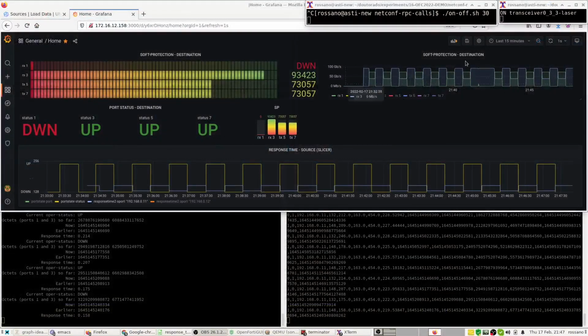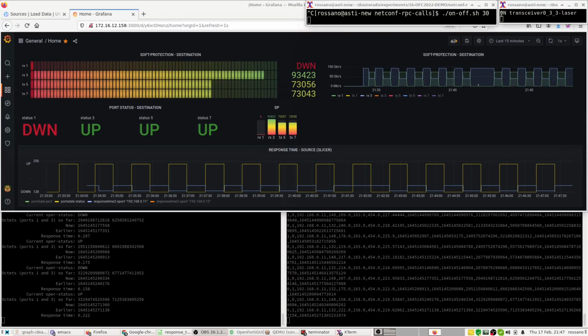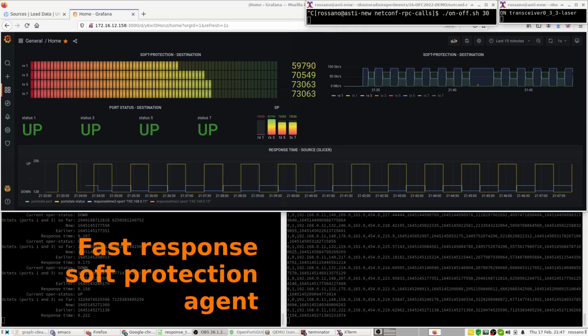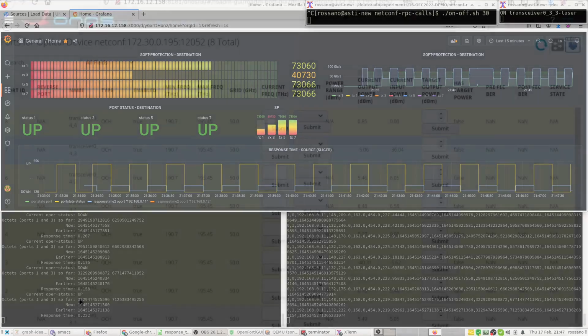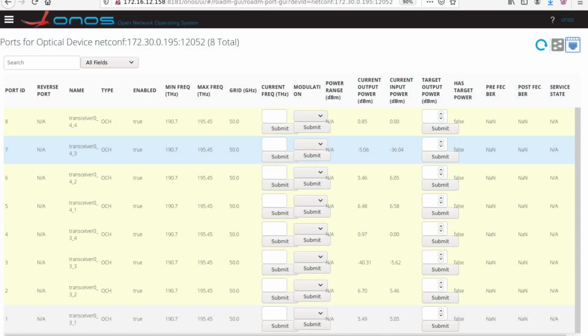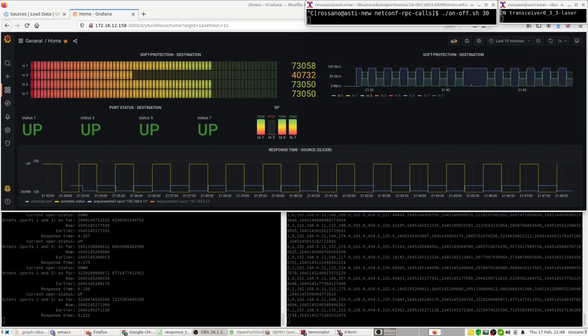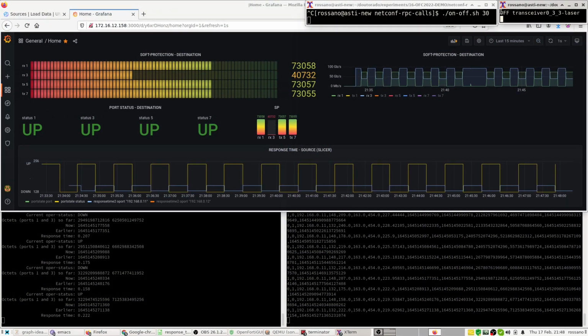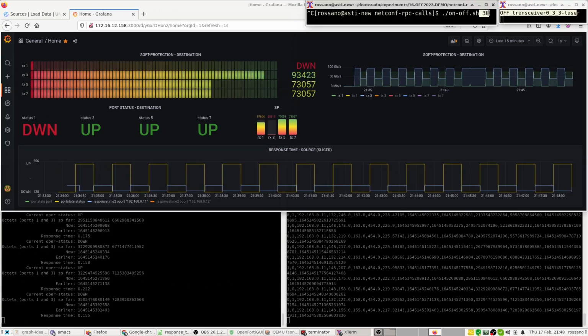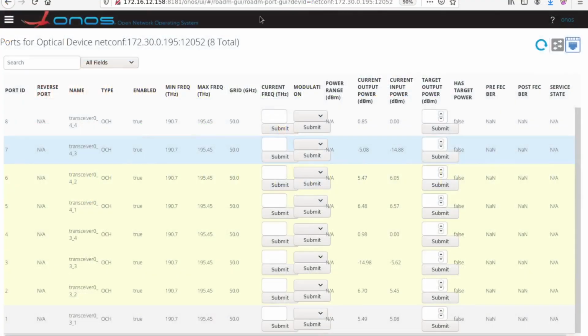This interface shows the OTN emulator, a dashboard in Grafana displaying ports, status, throughput. Also it can be seen the soft protection fast response agent reacting to ports going up and down. It's possible to see port 7 and 3 changing its power from a value that represents down to a value that represents up. As can be seen on the emulation going from off, down to on, up. Now you can see it went off, down again. It happens every 30 seconds.